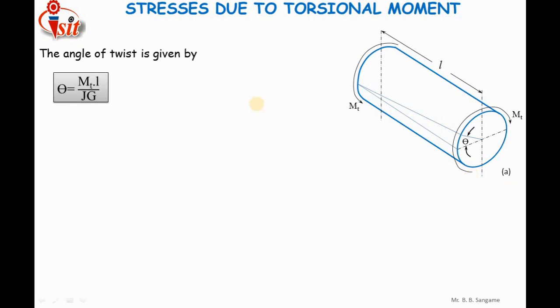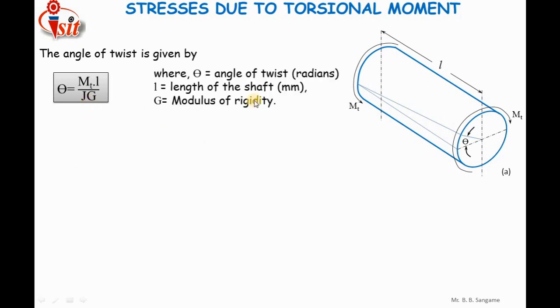The formula theta equals Mt L divided by J into G is used when we have to go for the design of the shaft on the basis of torsional rigidity. Here theta is the angle of twist, which can be calculated by using this formula. Mt, as I have already said, we can calculate by using the power formula. L is the length of shaft, J is the polar moment of inertia, and G is the modulus of rigidity.